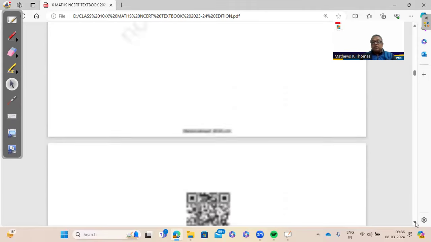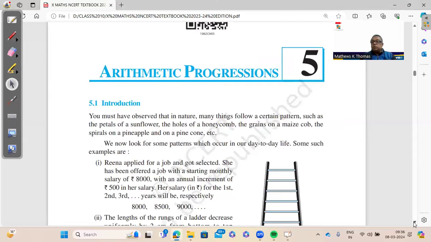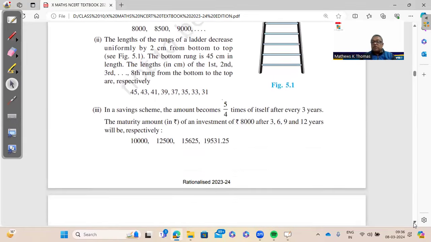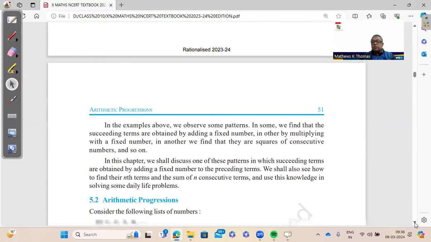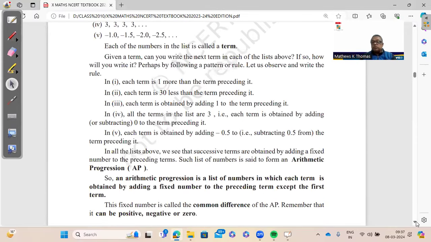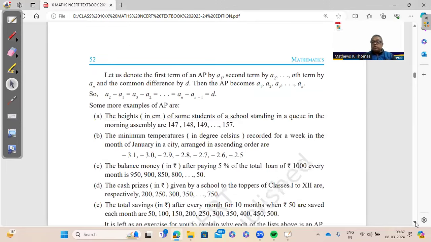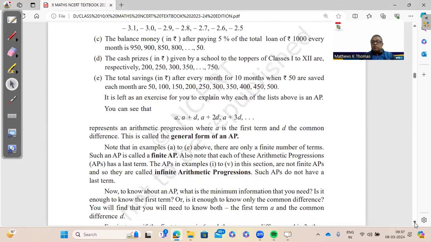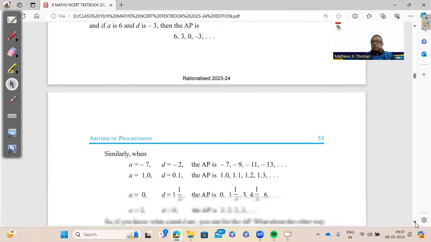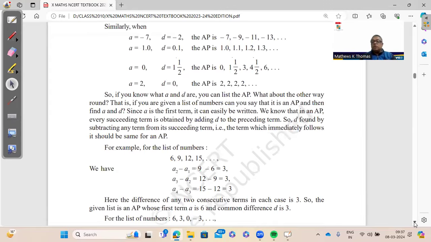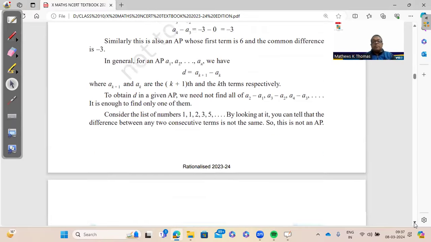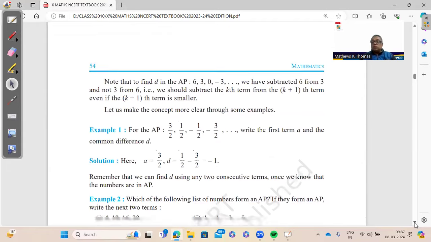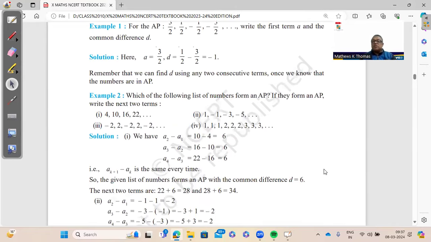Then we come to the next chapter. I'm going through only the most important things, okay? Because I understand that time limitations are there and we are discussing only the most expected, because the full NCERT cannot be done at this stage. So I'm telling you the most important so that you can cover at least 70 to 80% of your paper with this. The 20% of the paper will be HOTS or higher order, or competency based, case based. That is separate, okay? So we are discussing the basic things that you have to do so that you get at least 80%.